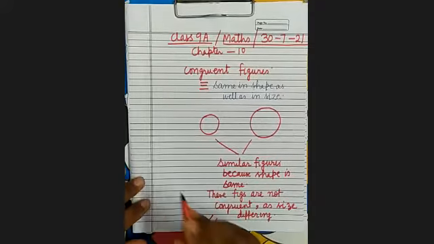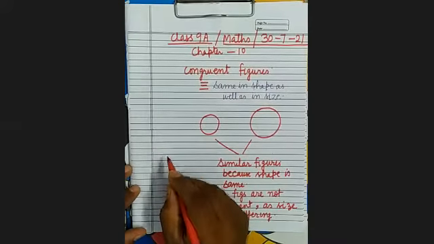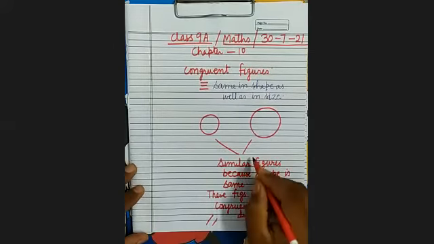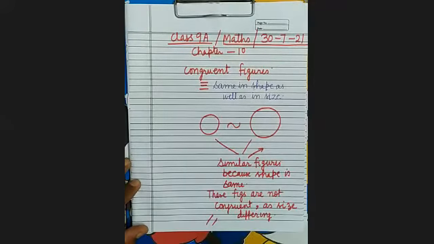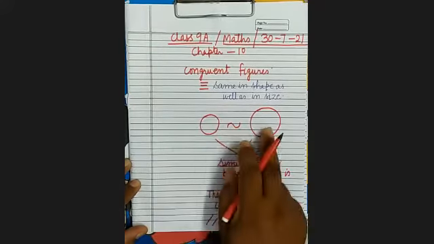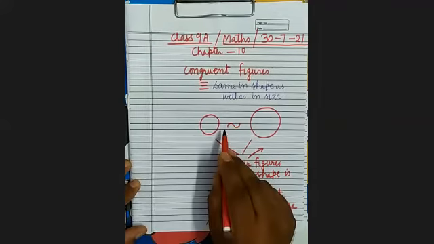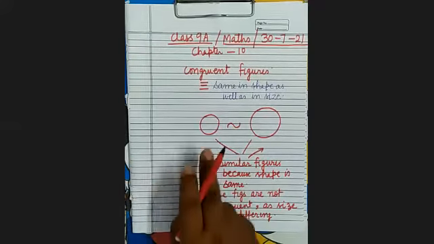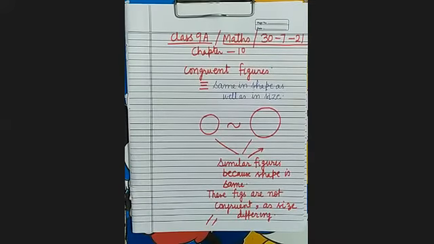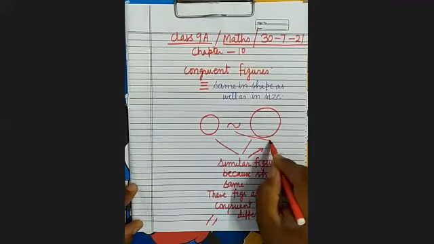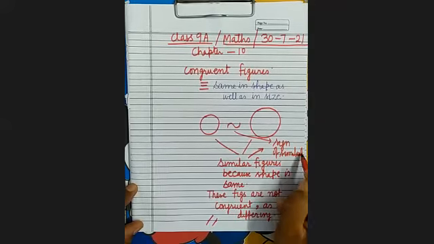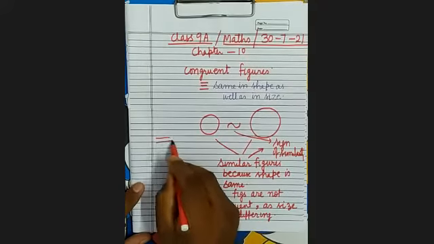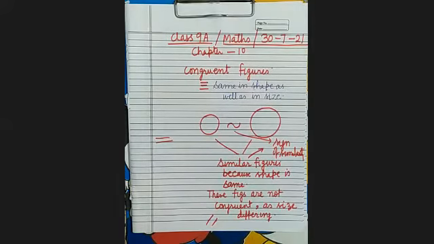It's clear. What is the symbol of congruence, similarity? So, see here, for the similar figures, we denote by this symbol. If two figures are similar, we will represent by this symbol that this figure is similar to this. This is the sign of similarity. And if they are equal, then it is represented by this symbol.